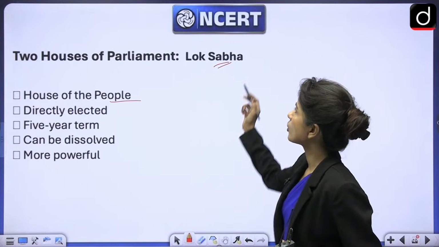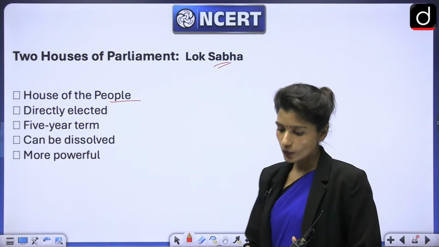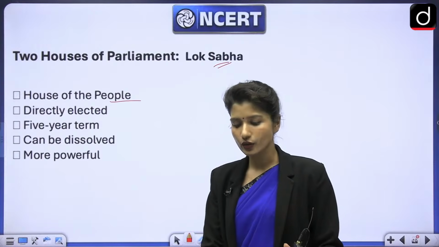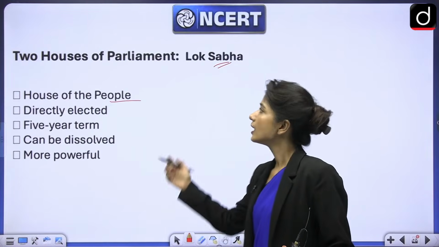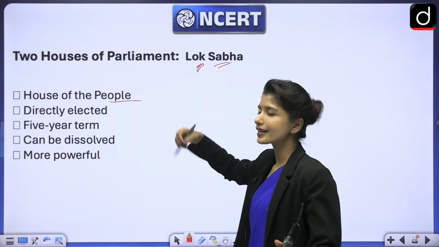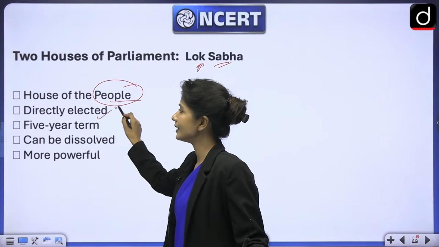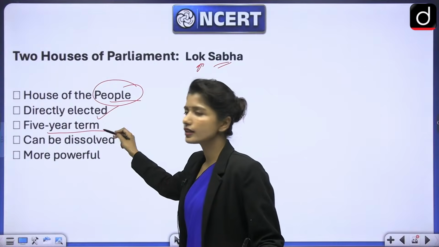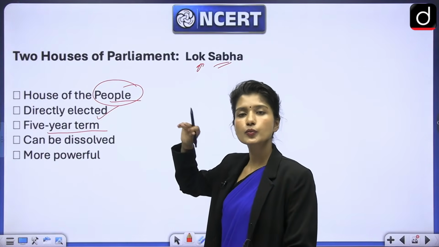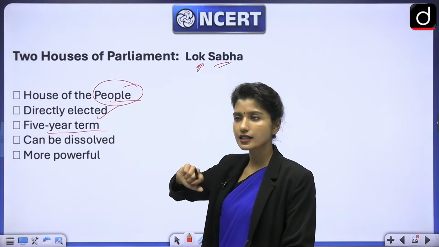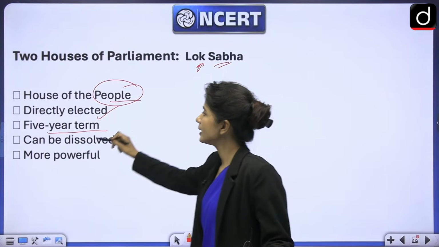So why do we call Lok Sabha the House of People? Now that's a question for you. Yes, because we elect them, right? The members of Lok Sabha are directly elected by people, which is why we call it the House of People. There's a 5-year term. We know for a fact that there are 5-year terms because every 5 years there is an election that is held and it can be dissolved.